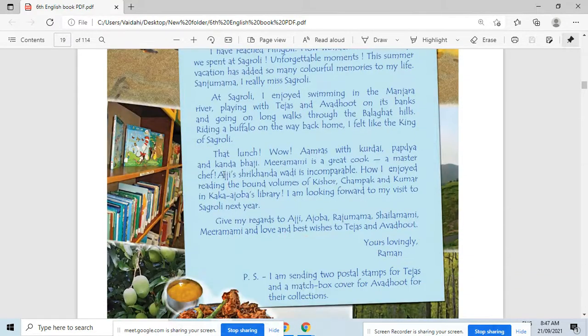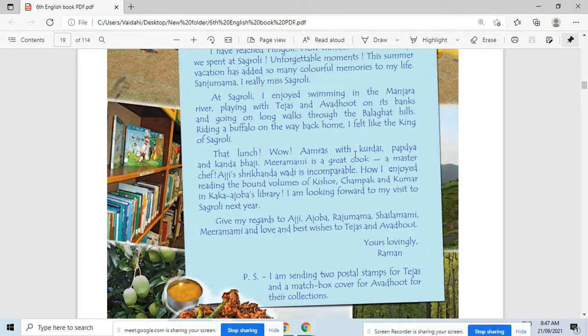Riding a buffalo. To ride means what? Ride means सवारी करणे किंवा स्वार होणे. So he also enjoyed a buffalo riding there. Listen to me. So on the way back home, when he was coming back home, he was riding a buffalo there, and after that